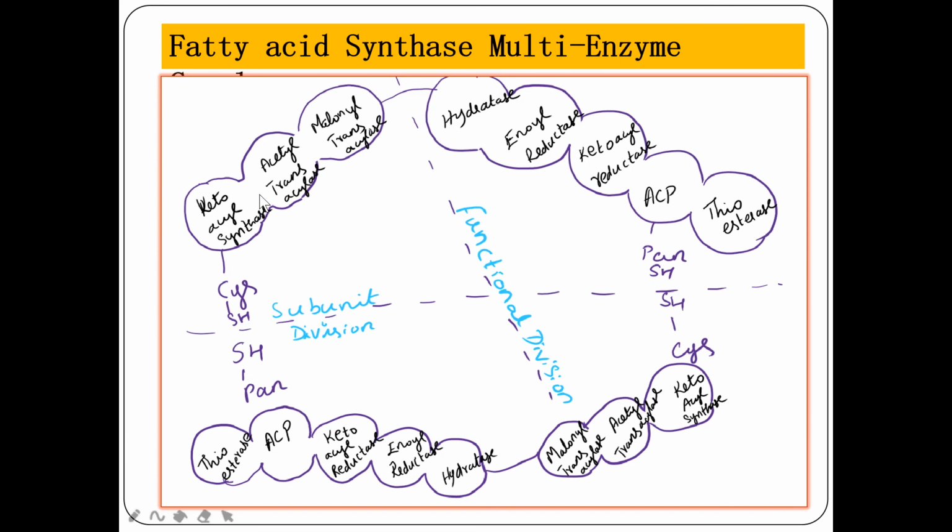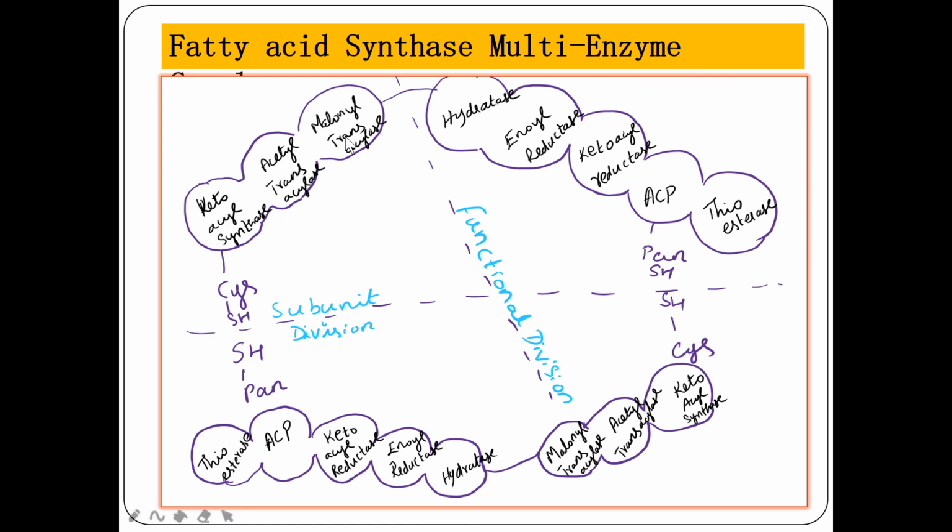From acetyl CoA it will accept the acetyl group with the help of the enzyme acetyl transacylase, whereas pan SH should always be charged with the malonyl group. It will get the malonyl group from malonyl CoA. So the first reaction we saw was the conversion of acetyl CoA into malonyl CoA. From acetyl CoA, the acetyl group will be charged to this cysteine SH group. Malonyl CoA will be charged to this pan SH group.